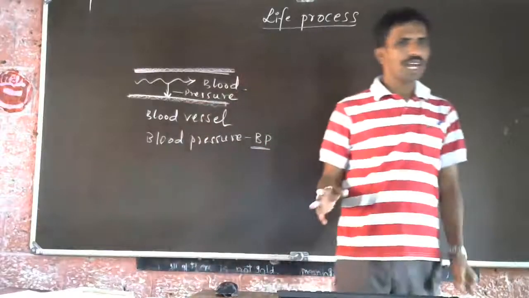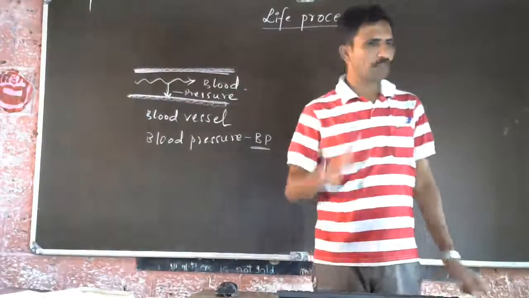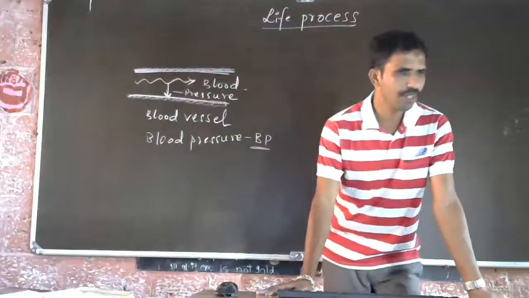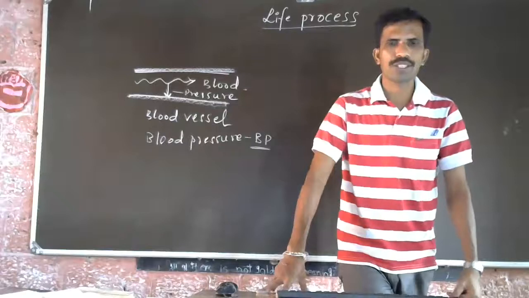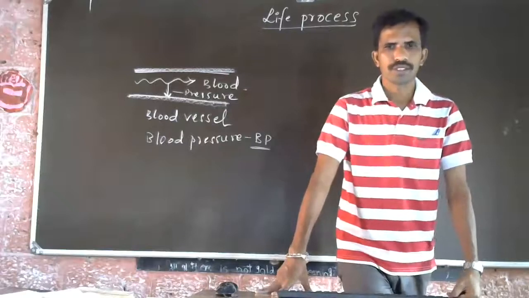Everyone will have a certain normal blood pressure. If blood pressure increases or decreases, it has an adverse effect on the body. Understood?